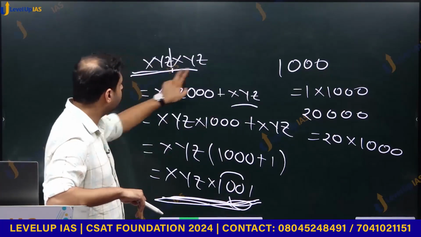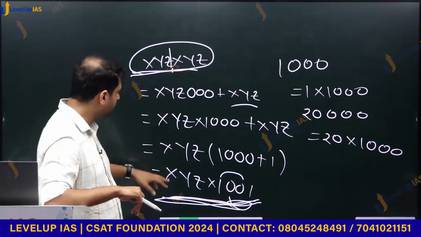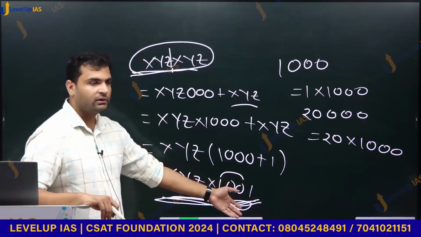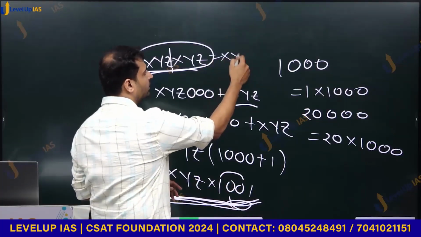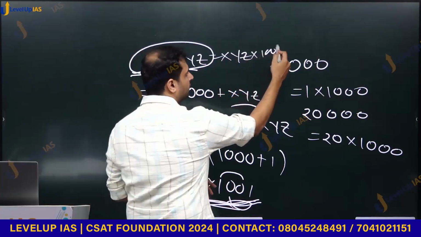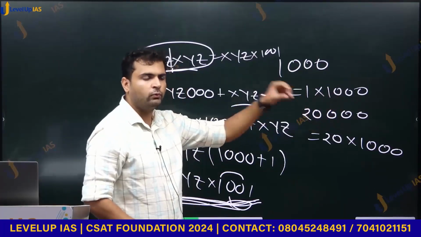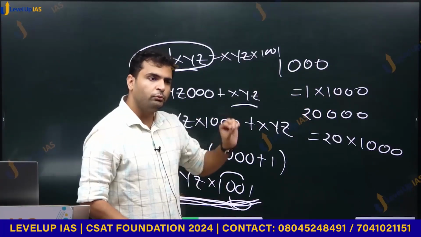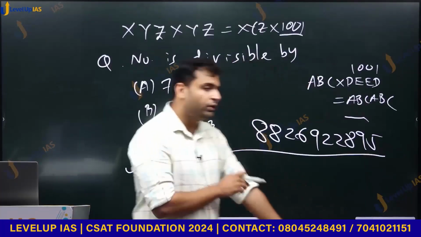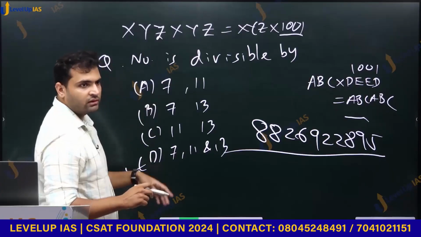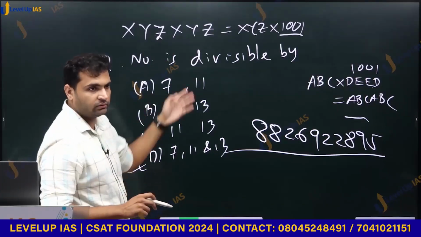Now you know that this xyz type of number is nothing but xyz into 1000 plus xyz, that is xyz into 1001 directly. And if you don't remember this, what do we do in the examination hall? We put values. We don't waste time. We see that this is true for any xyz, na? That is what they are saying.